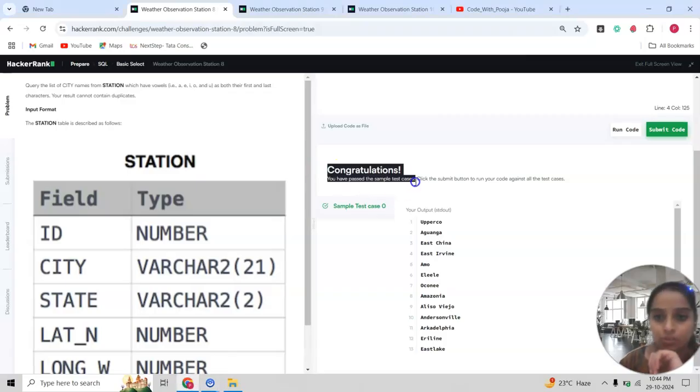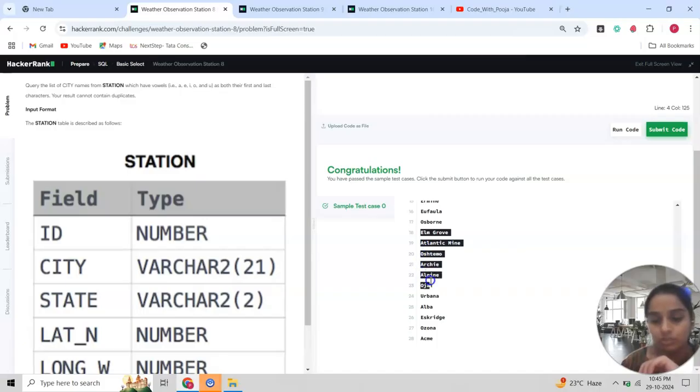Focus on the questions. Here's the congratulations banner we have, and the sample test for the particular query is there. Now focus on the query, what we get. Upar is a city which has the starting character as a vowel and the last character is also a vowel. East China: East is a vowel and A is also a vowel. MO: A is a vowel, O is a vowel. So you can go through all the cities and you will see that there is no city where the first character and last character are not vowels.